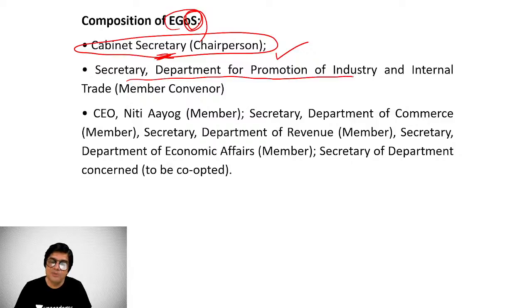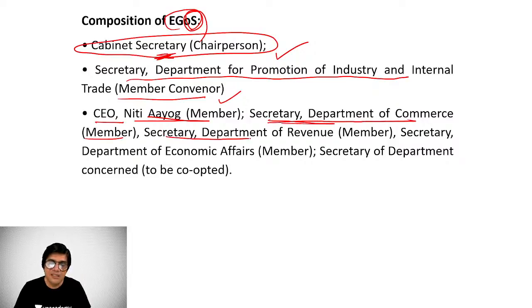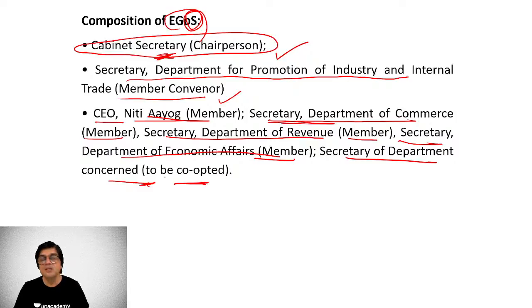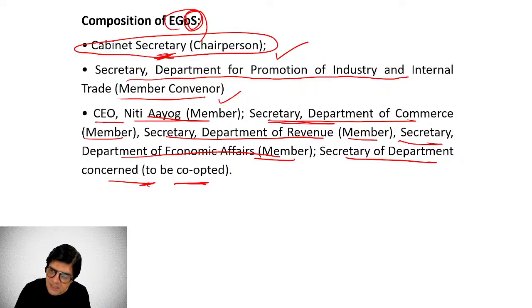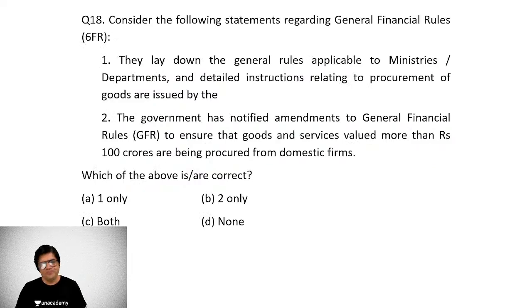Secretary, Department of Promotion of Industry and Internal Trade, is the member convener, and CEO of Niti Aayog is a member, and the Secretary, Department of Commerce, member, Secretary, Department of Revenue, member, Secretary, Department of Economic Affairs, member, Secretary, concerned department to be co-opted. Whichever is the concerned ministry's concerned department, that secretary will be co-opted. So that's an important question for this year.